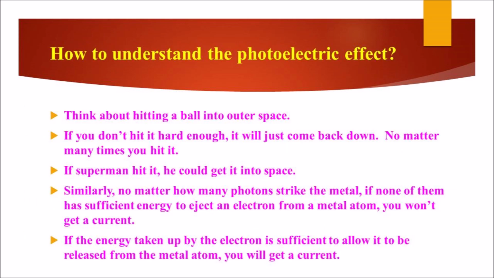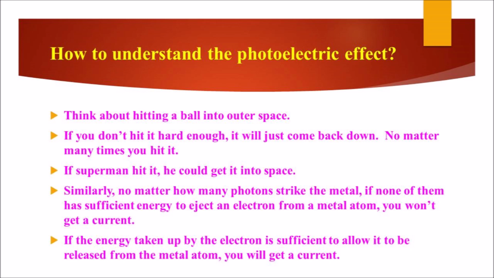Just think of it, how to understand the photoelectric effect. When a ball is hit into outer space, if you don't hit it hard enough, it will just come back down, no matter how many times you hit it. If Superman hit it, he could get it into space.